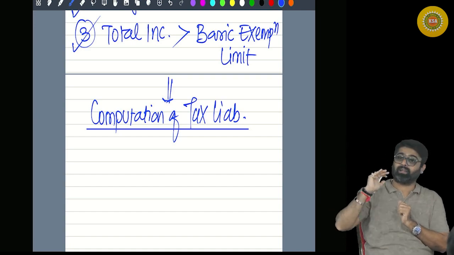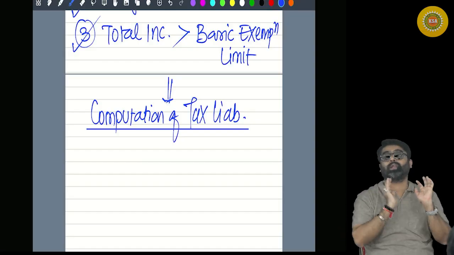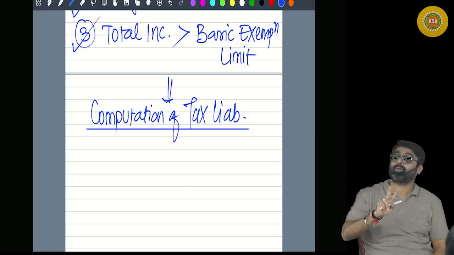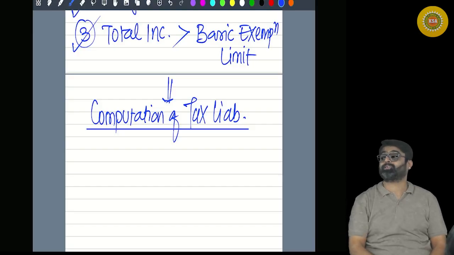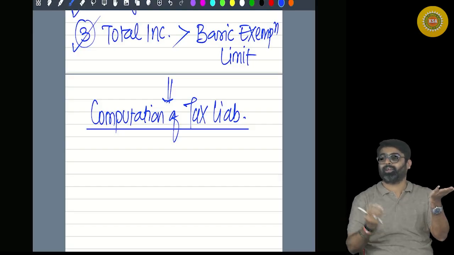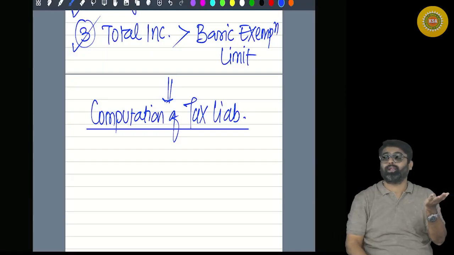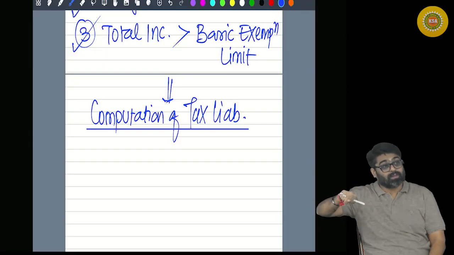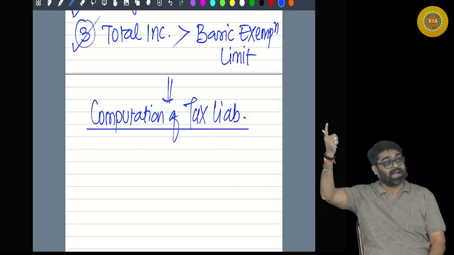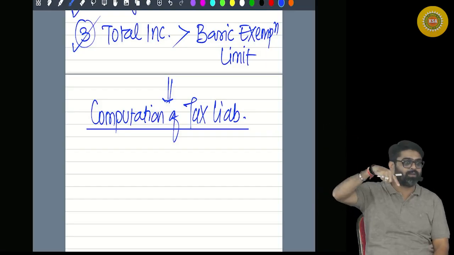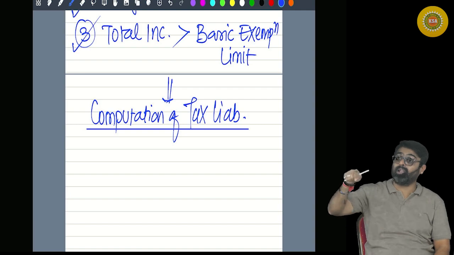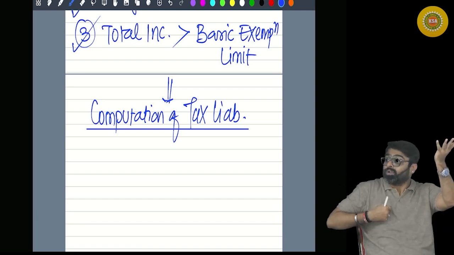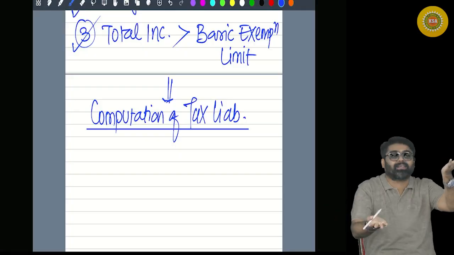If the agricultural income was not included, your total income was 8 lakhs, and you are paying tax at 20% slab. Agricultural income is 3 lakhs. In the 8 lakh, if you include 3 lakhs, now your total income will become 11 lakh. You will be thrown in the higher slabs. At the rate of 30% your tax will be calculated. So in order to compel you to pay tax at higher slabs, we will have to include your agricultural income.